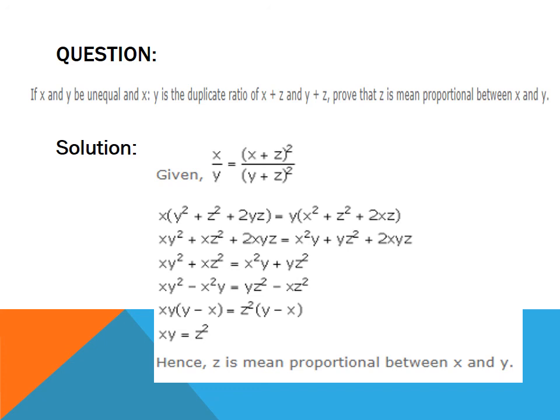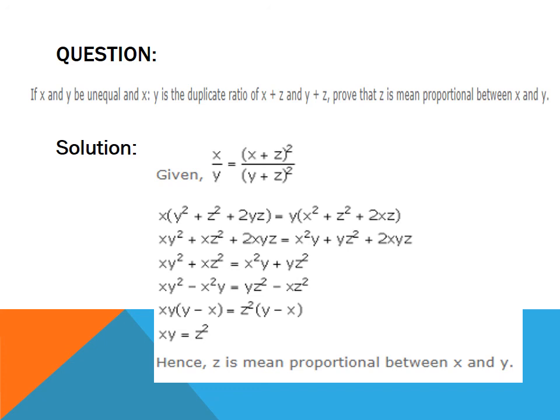Next question, if x and y are two unequal quantities and x upon y is the duplicate ratio of x plus z and y plus z, then prove that z is the mean proportion between x and y. So according to the question, it is given x upon y is the duplicate ratio of x plus z and y plus z. So it can be expressed as x upon y is equal to (x plus z) whole square upon (y plus z) whole square.